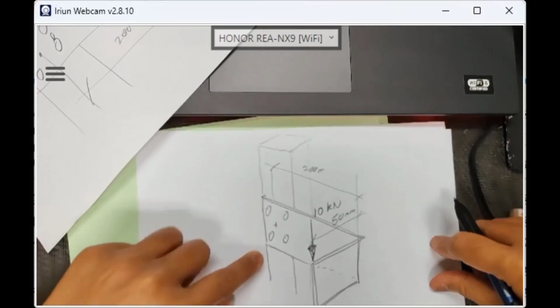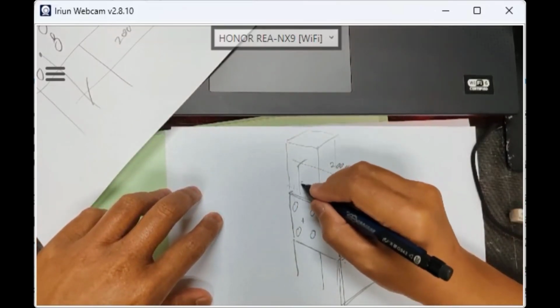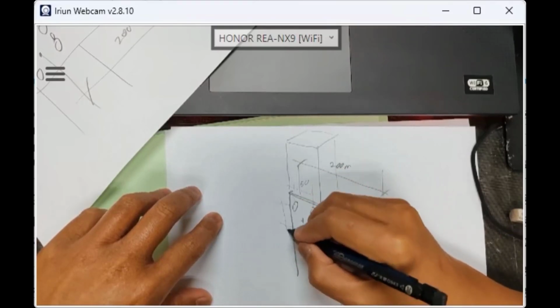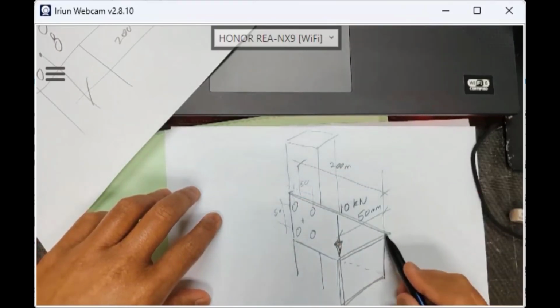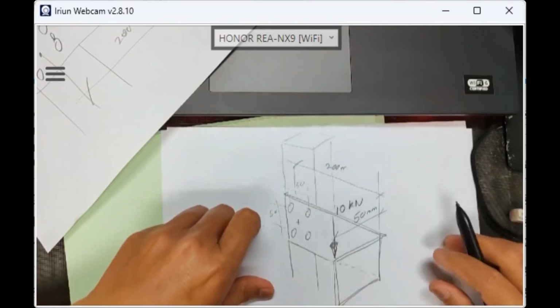This is the load of 10 kN. Let's say your bracket is like this. So the arrangement is also 50-50, the same as before. The same magnitude of the force, but we shifted the offset 50 millimeters here. About the direct shear load just now.